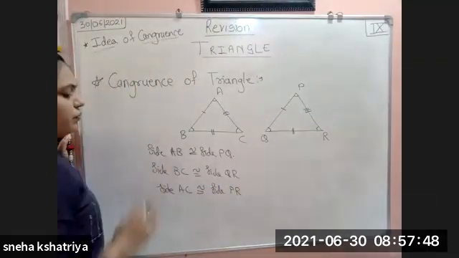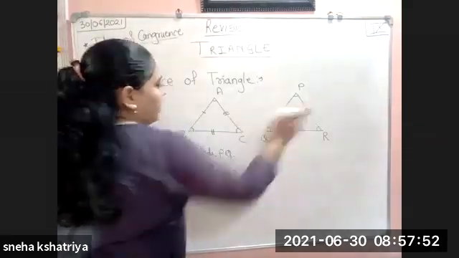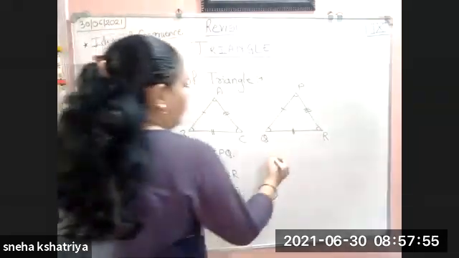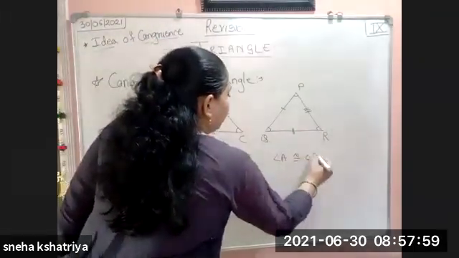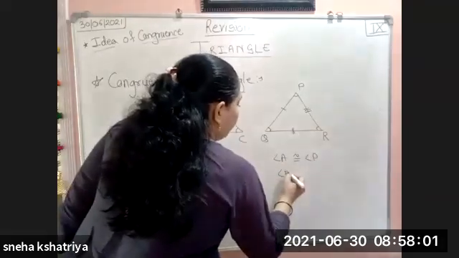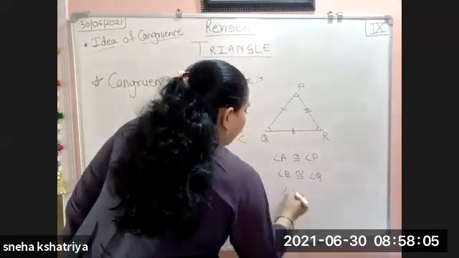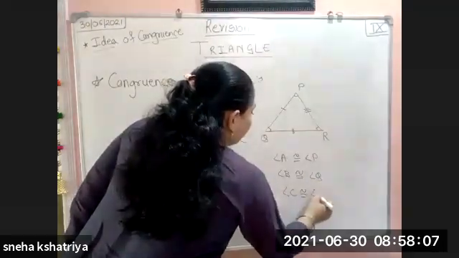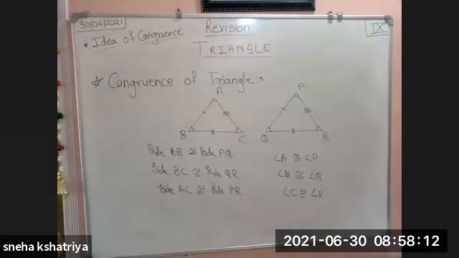This is related to sides. Now the next, that is angles: angle A congruent to angle P, angle B congruent to angle Q, and angle C congruent to angle R. This is related to angles.